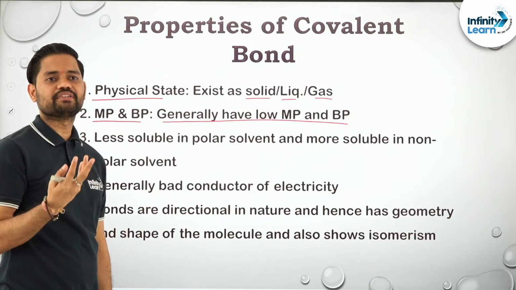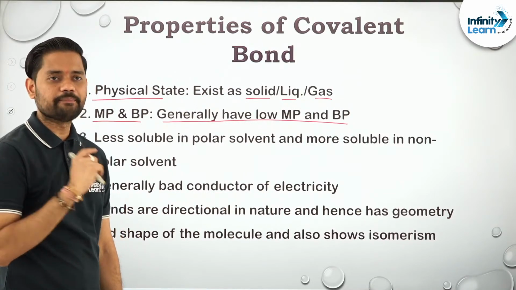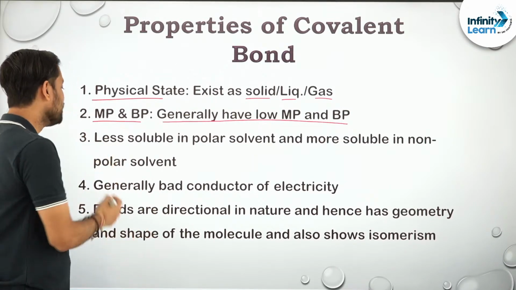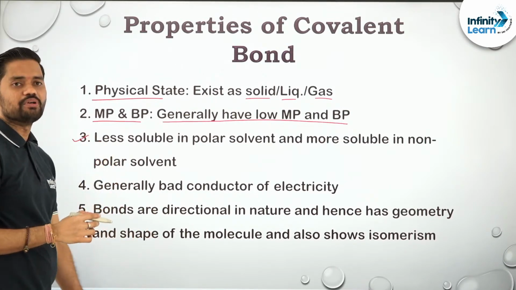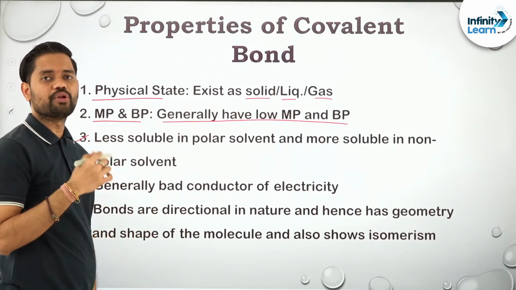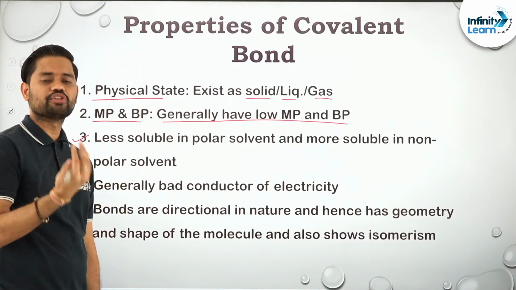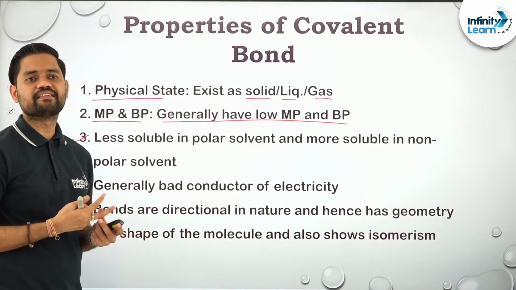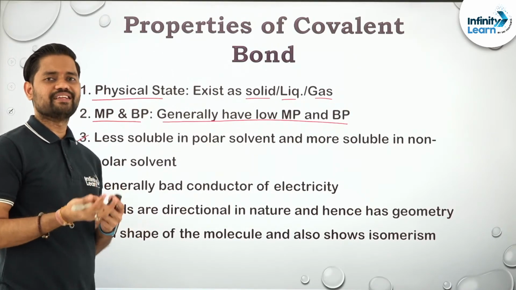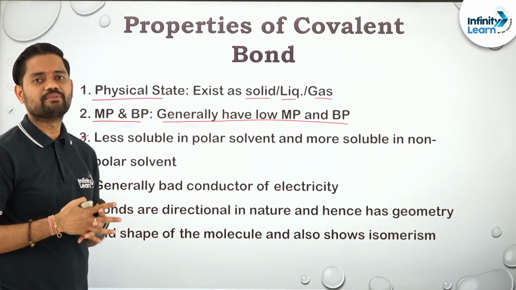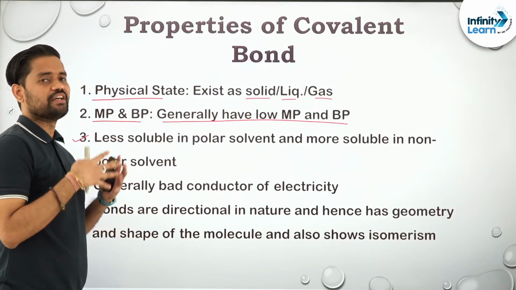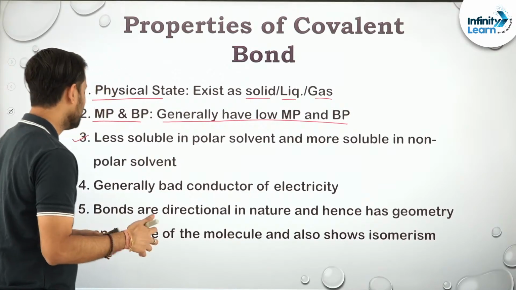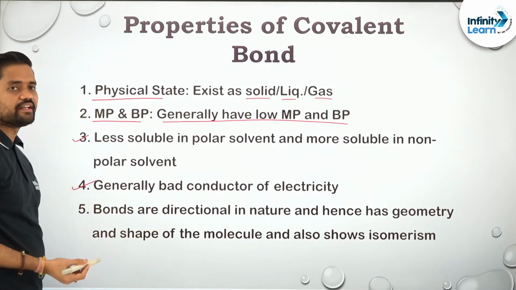Okay, there are some exceptions like what? Graphite and diamond. Okay, clear? Which have what? High melting and boiling point. Then it is generally less soluble in polar solvent, and more soluble in non-polar solvent. That's why they do not conduct electricity in their aqueous state. But yes, there are some compounds like HCl, carboxylic acid, which are soluble in water and can conduct electricity in their solution. So they are generally bad conductors of heat and electricity.